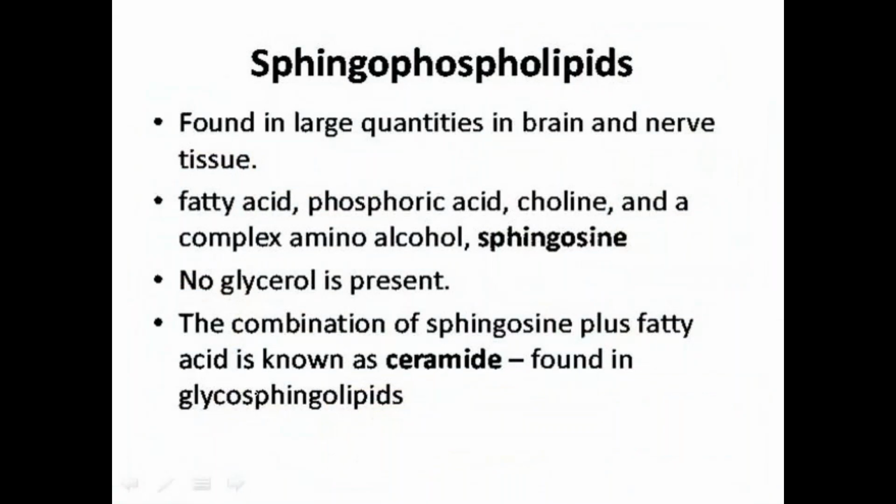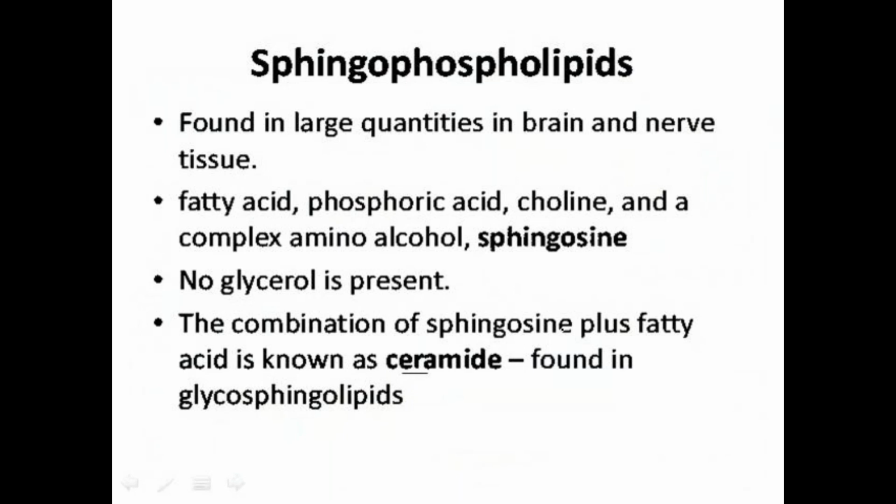Next, coming to the sphingophospholipids. Along with fatty acid and phosphoric acid residues, they contain sphingosine as the alcohol. Glycerol is absent, and in place of glycerol, sphingosine is the alcohol present. This mainly forms the structure called ceramide, the combination of sphingosine plus fatty acid.